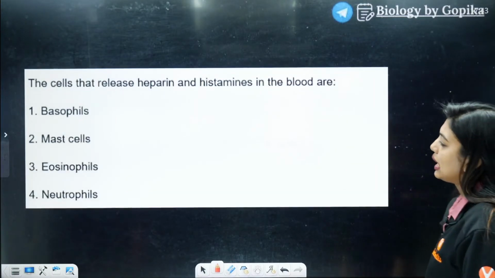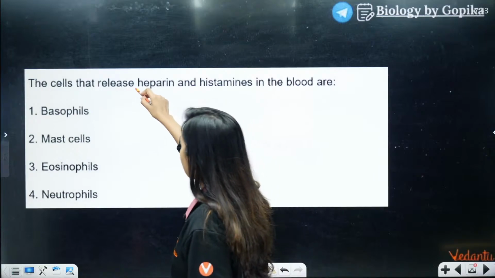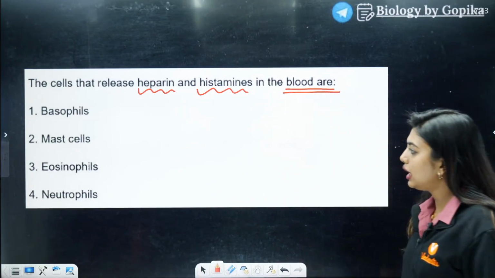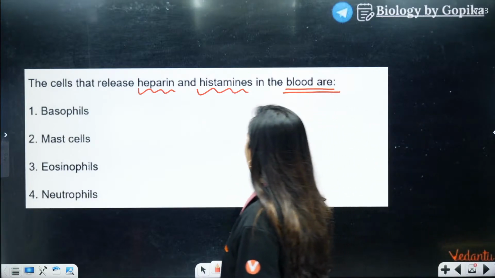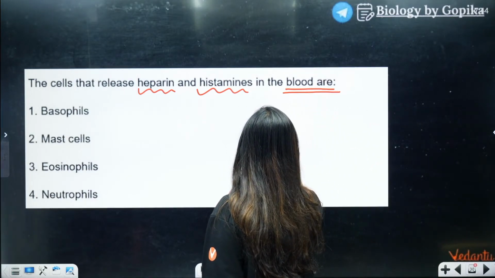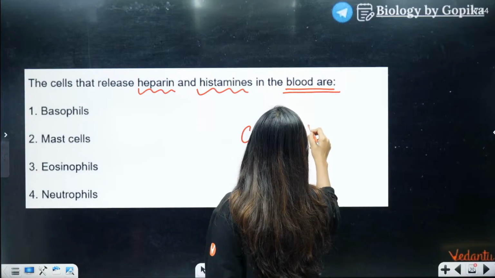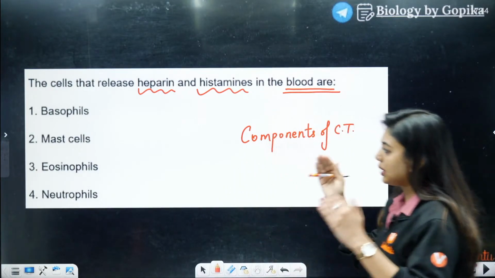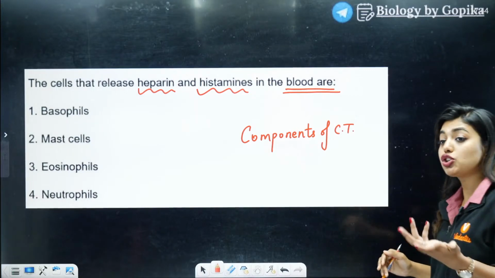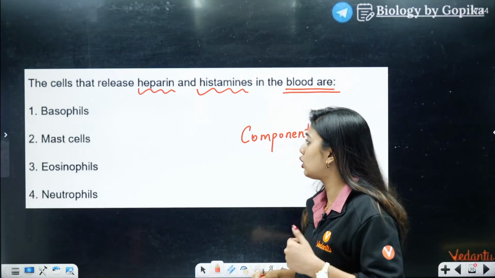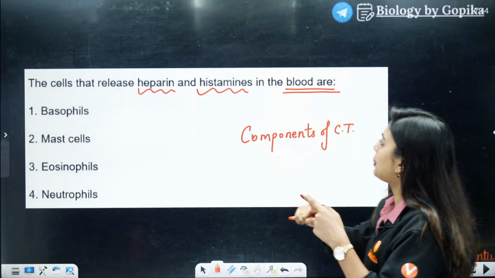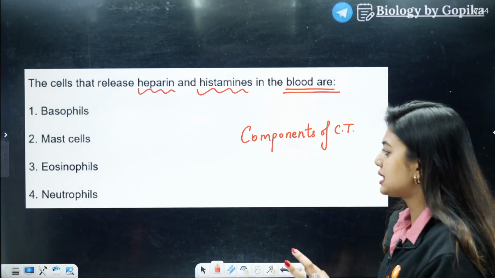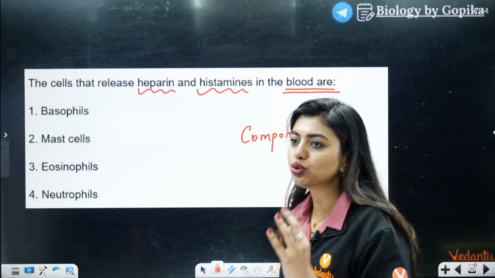Okay, next question. The cells that release heparin and histamine in the blood are. Here they are basically talking about the components of the connective tissue, right? And in that we have studied all these cells, and also in body fluids and circulation we have studied all this. The cells that release heparin and histamine in the blood are basophils, mast cells, eosinophils, neutrophils.